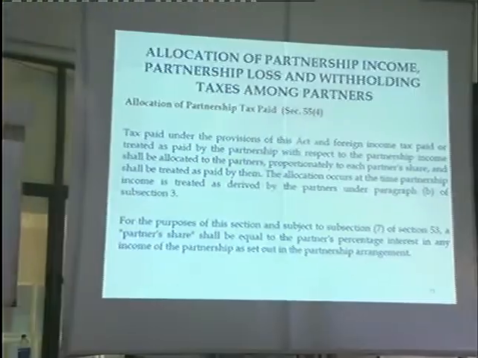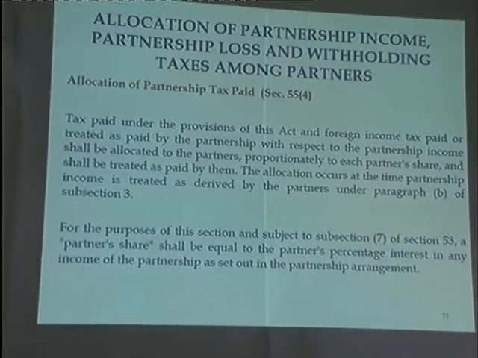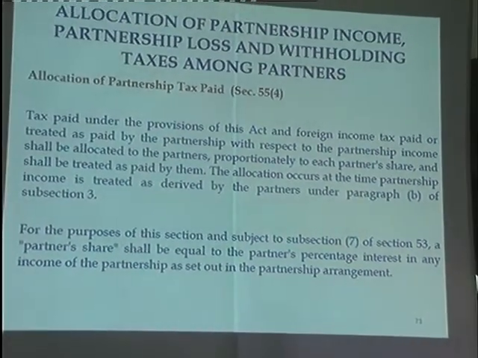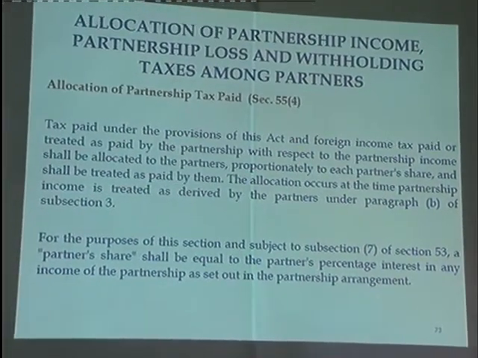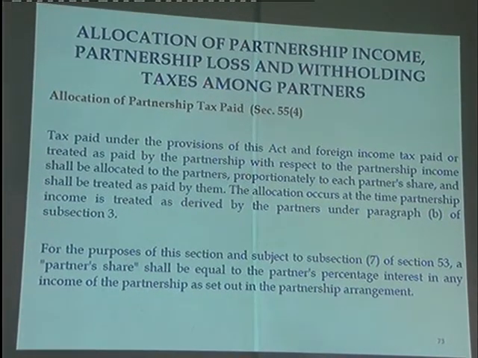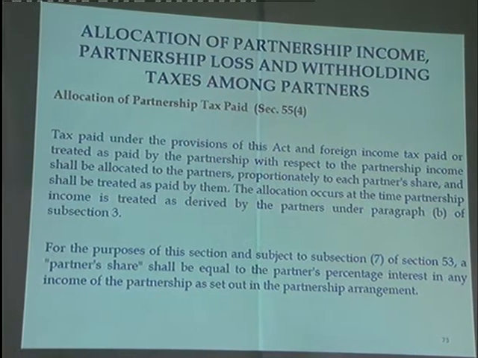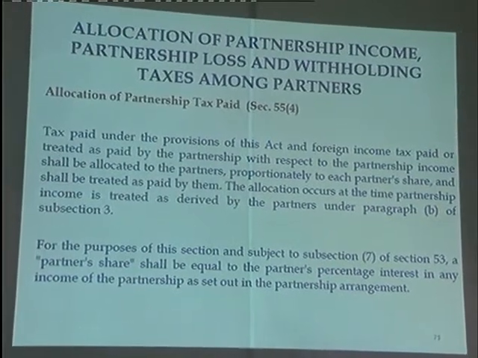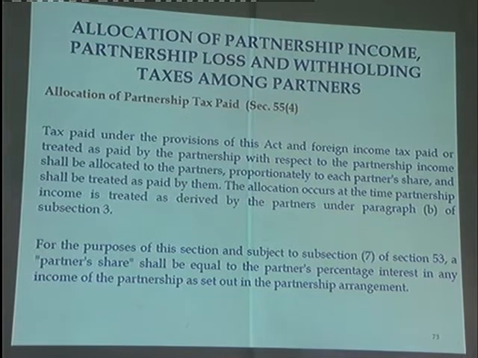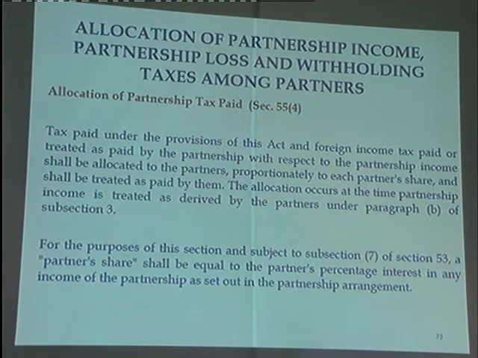See? For the purpose of this section, subject to section 53(7), a partner's share shall be equal to the partnership percentage interest in the income of the partner. So subject to 53(7), that should be taken into account. That is the part of the profit that has already been distributed. Capital gain I have not distributed because we have already paid tax on that. For accounting purposes you can distribute, but for tax purposes no distribution is required.